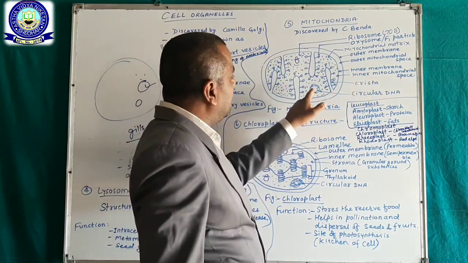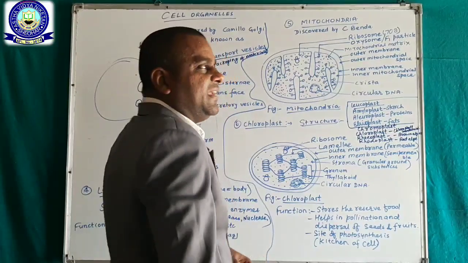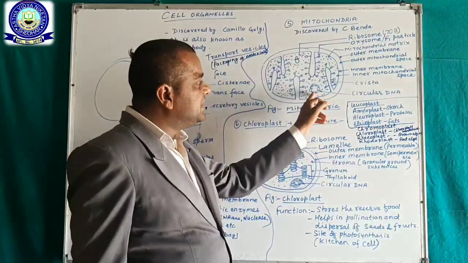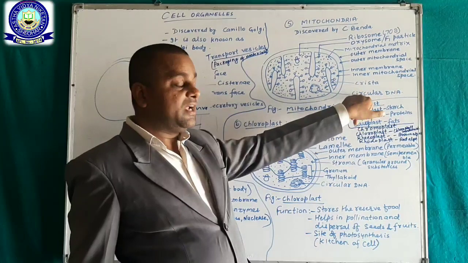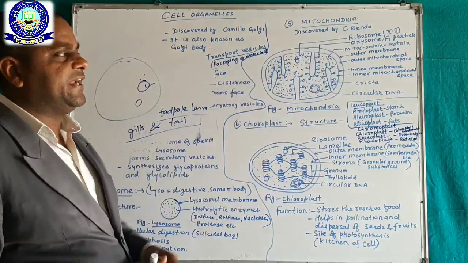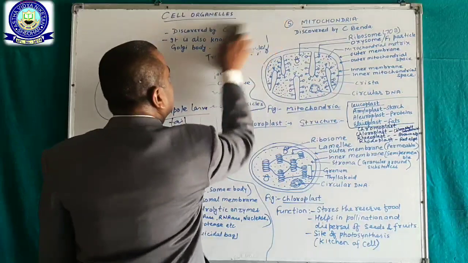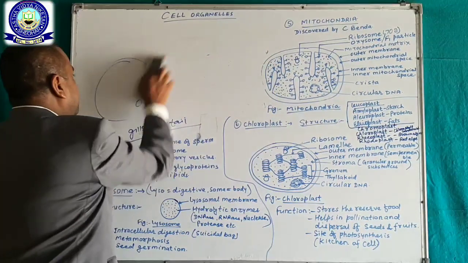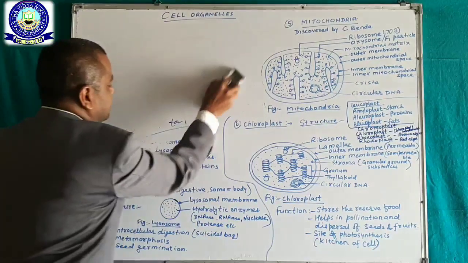Okay. Circular DNA. The DNA found in mitochondria is in circular form, that's why it is called circular DNA. Function of the mitochondria is mainly ATP synthesis, meaning energy synthesis.